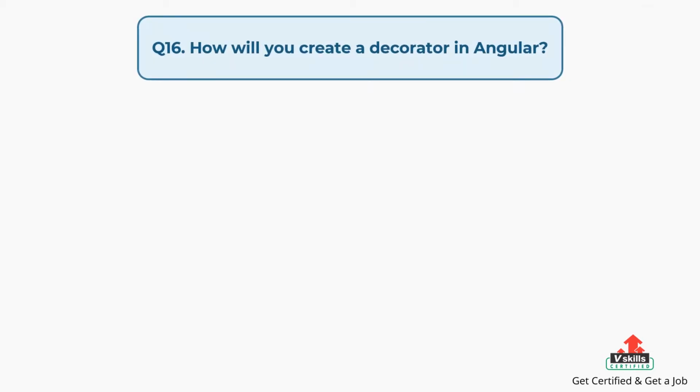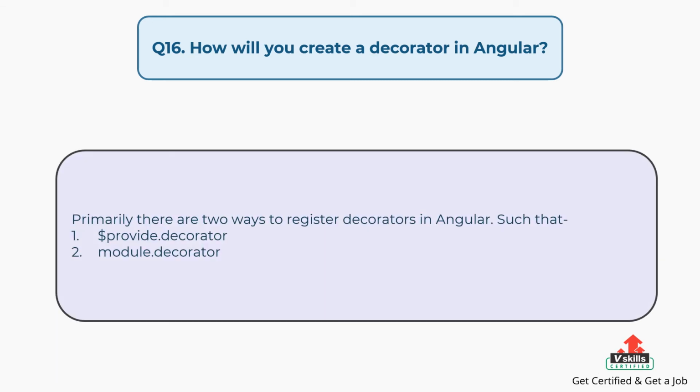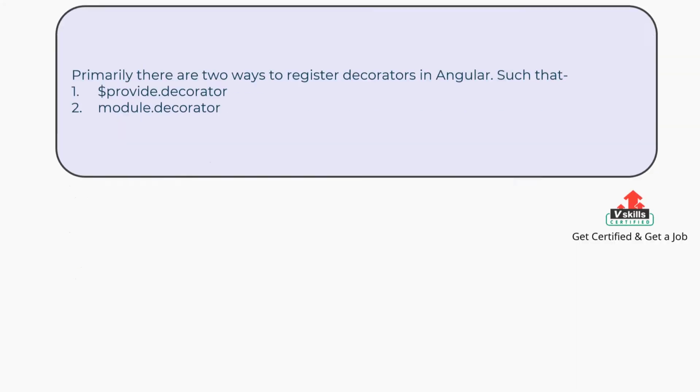Question number 16, how will you create a decorator in Angular? The answer is: primarily there are two ways to register decorators in Angular. First, provide.decorator, and second is module.decorator.